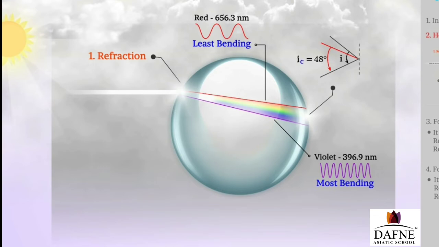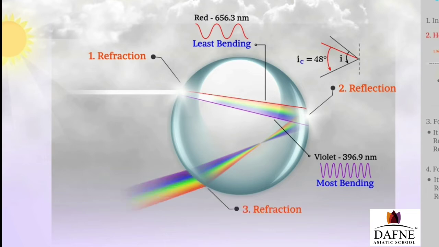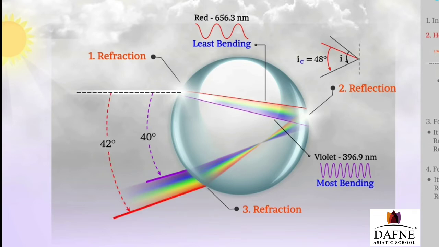So the dispersed light is going to fall on the second curved surface of the water droplet, so that the angle of incidence is 48 degrees, more than the critical angle. So in the second step, there is total internal reflection. And in the third step, the light refracts out from water to air. Now you can see the uppermost light is violet and the bottommost one is red. So violet to red, the light gets dispersed and then comes out of the water droplet.